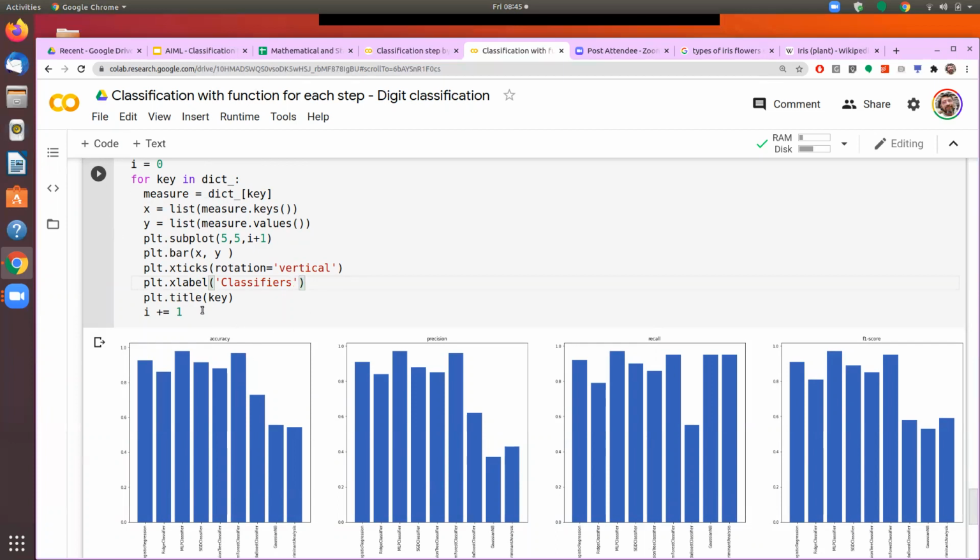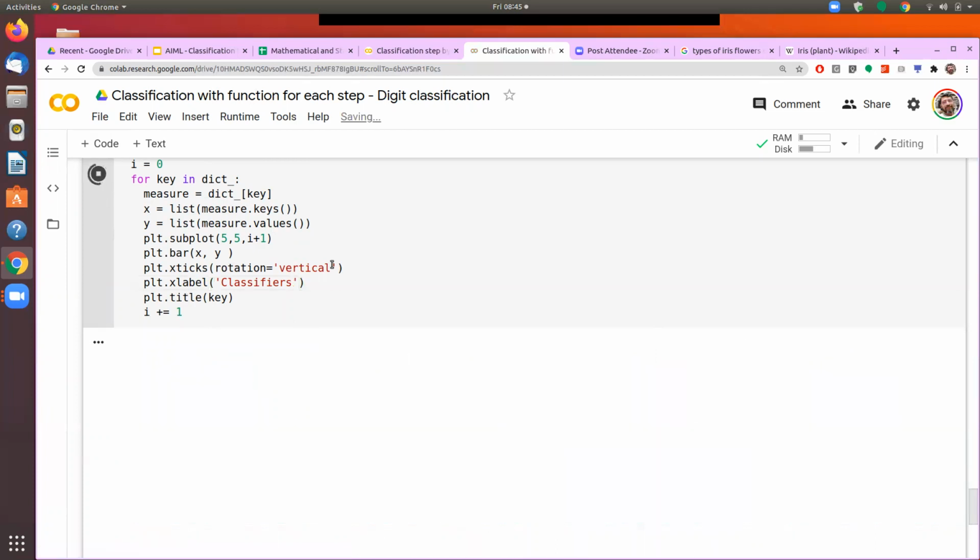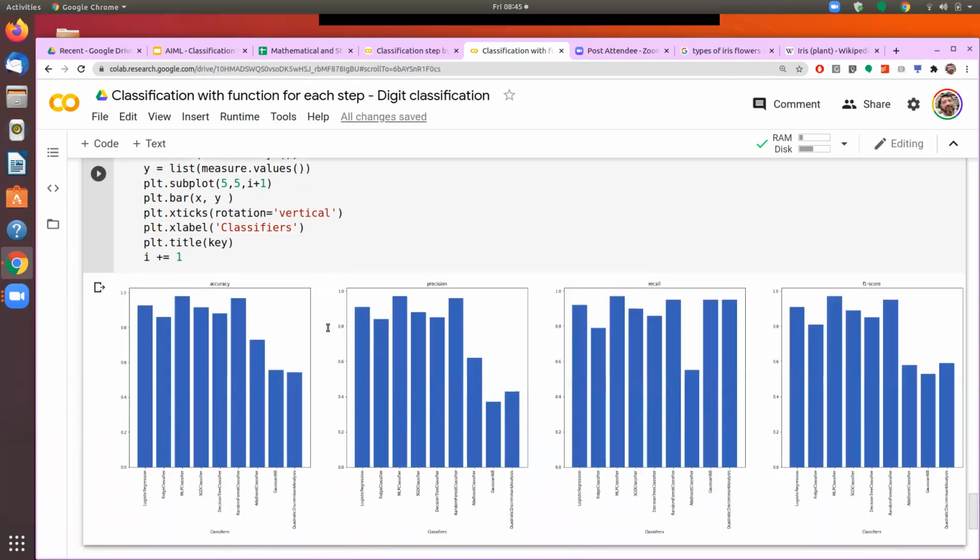And then if I run again, you see here, whatever label I give, it shows the classifier. It means that there is a value on the x-axis, and the individual values that come through are the ticks.